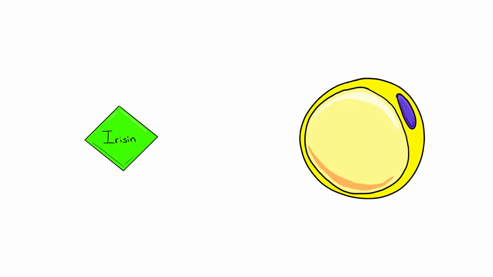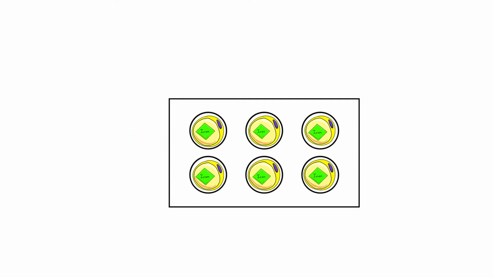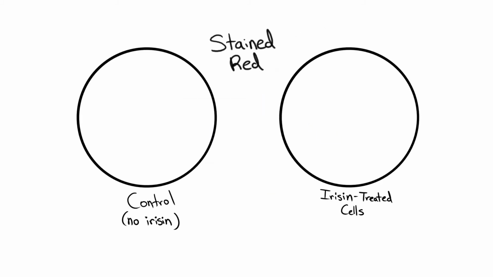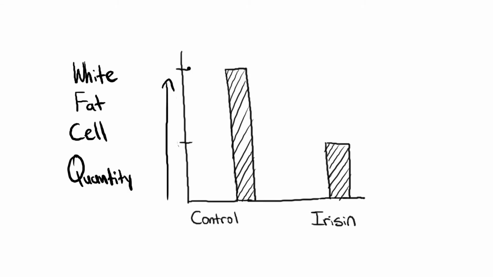To demonstrate the effects of irisin on white fat tissues, the newly mature fat cells were separated into a 6-well plate and treated with a known concentration of irisin. After 4 days of incubation, the cells were stained red to better observe the white fat cells. When the scientists placed the tissues under the microscope for examination, they found that irisin-treated cells reduced in quantity. Fewer and smaller mature white fat cells were visible under the microscope compared to the untreated group. They found that irisin had a significant effect on the white fat cells, reducing the quantity by up to 60%.